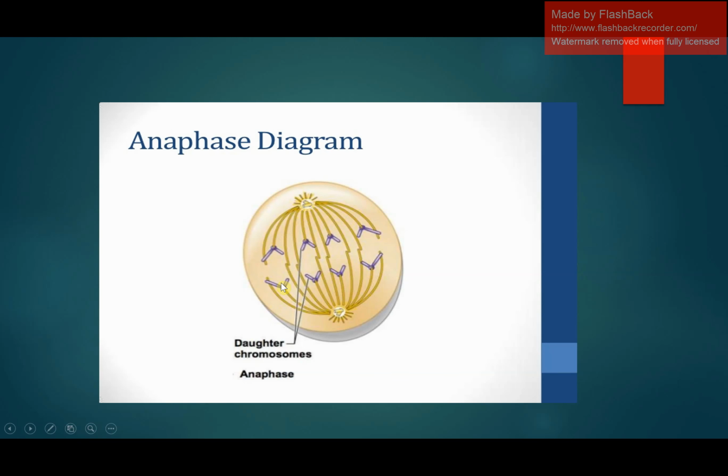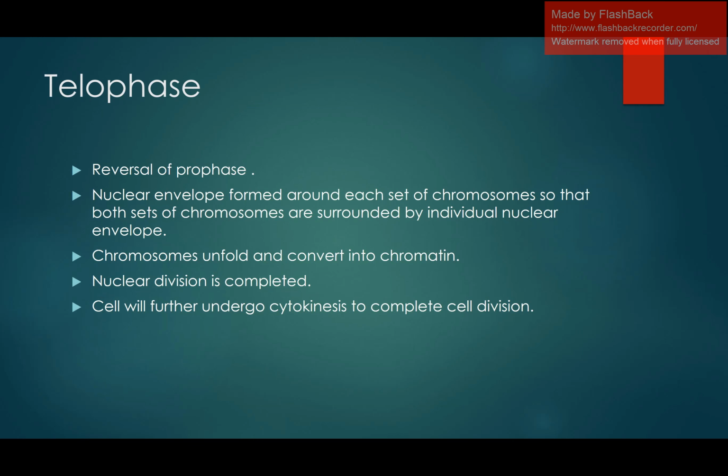So after the conclusion of the anaphase, what we are going to get in the cell, we will see that the chromatids separate from one another. Now the sister chromatids are known as sister chromosomes. These sister chromosomes will move towards the opposite pole, and this is the time we can say that now the cell is going to enter into the final phase of the karyokinesis, that is known as the telophase. Telophase is also known as termination phase.